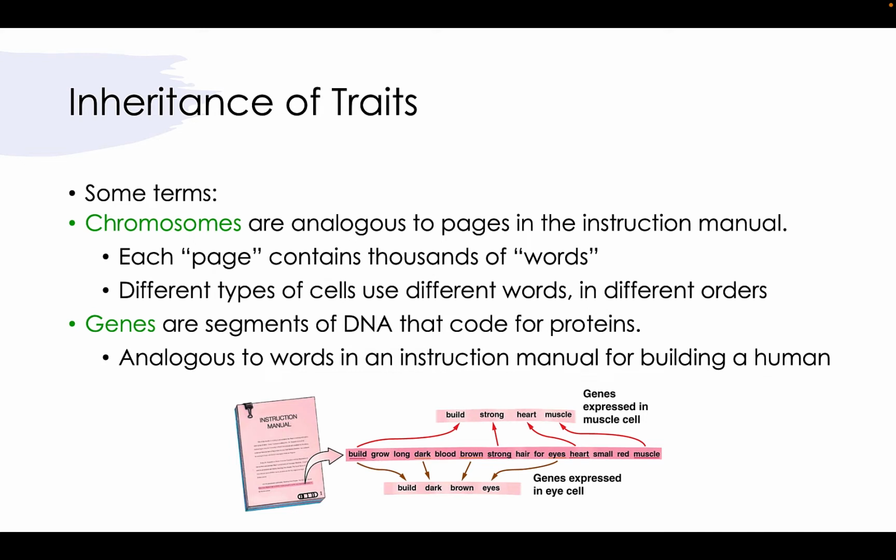Genes are segments of DNA that code for proteins, which we should also be familiar with. These genes are analogous to words in an instruction manual for building a human. Specific aspects of muscles are going to have specific genes encoding things muscle cells need, such as higher amounts of mitochondria, which we learned on the last exam's material, or things for eyes, such as eye color.